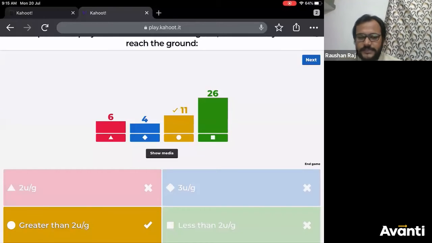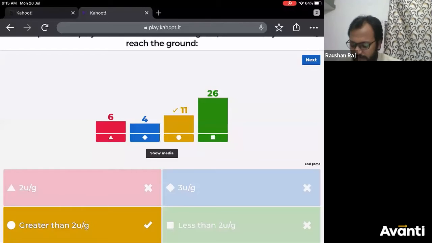So 2u by g is the time taken by the particle to again come back to the tower height. After that, it has to go down to the ground, so again it will take some time. Now it has to go down by distance h, so it will take another some time. That time will be added to the time of flight. So 2u by g plus something. You can find out that time later. So the time taken by the particle to reach the ground will be greater than 2u by g. Only 11 of you have got the correct answer.